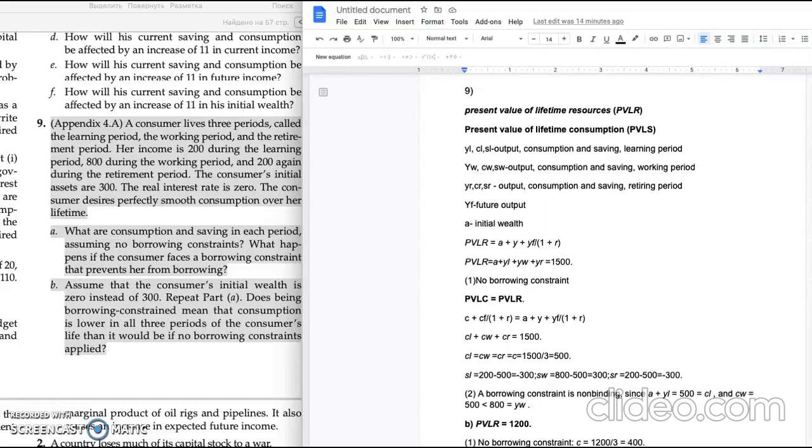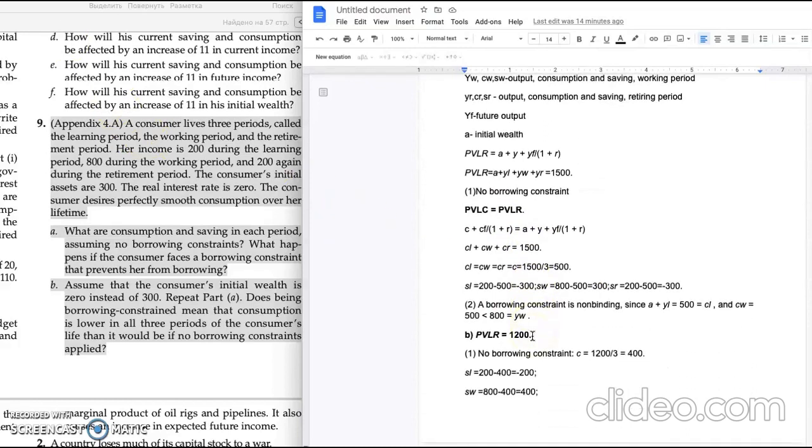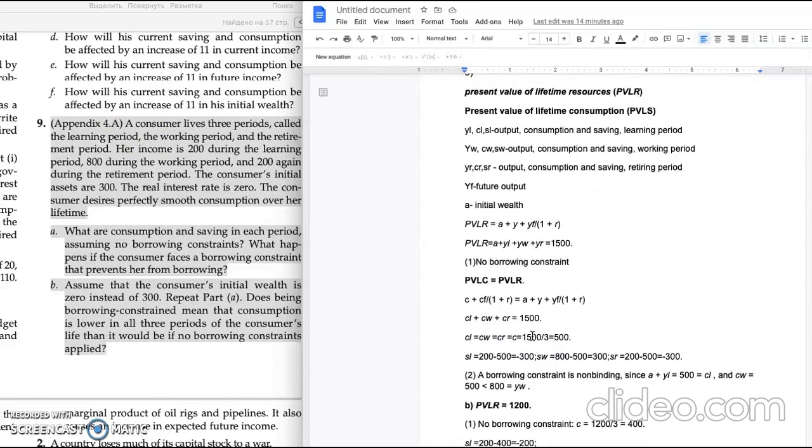YF is future output, and A is initial wealth. So we will look at the equation of the present value of lifetime resources. First of all, we have to calculate all consumers'